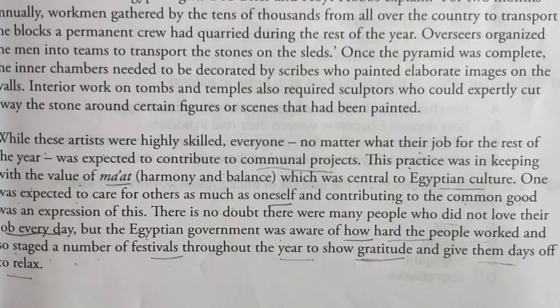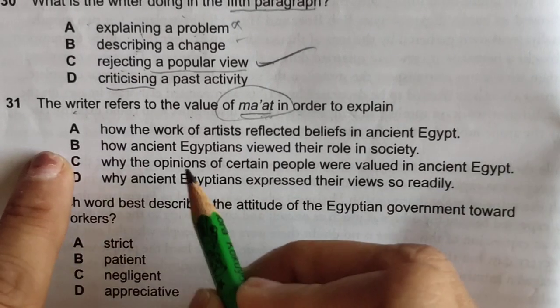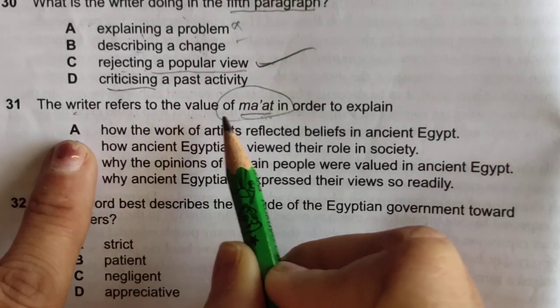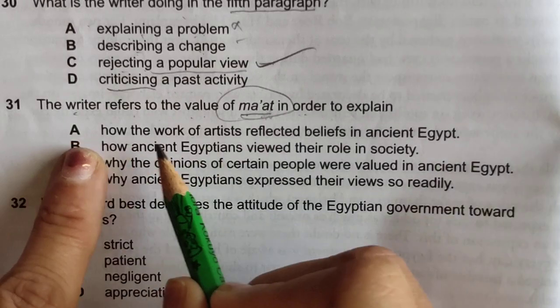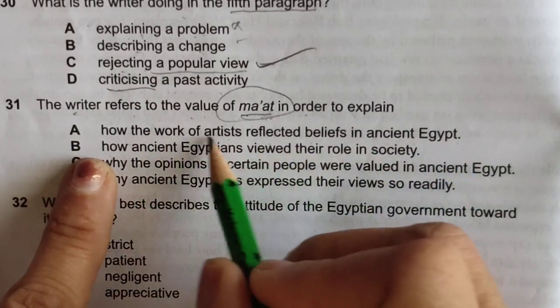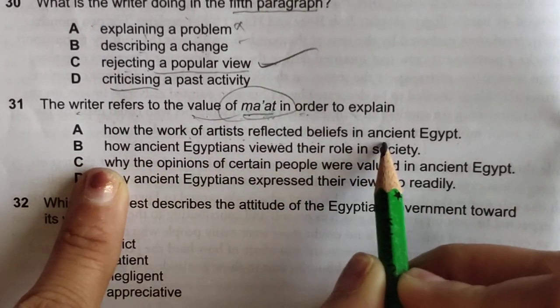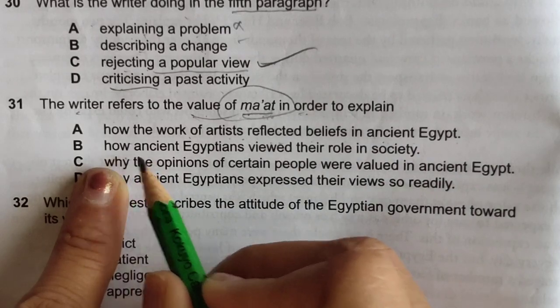Okay, so let's go to the question statement. Now here the writer refers to the value of math in order to explain how the work of artists reflected beliefs in ancient Egypt. Value of math. Okay, reflected beliefs? No. How?